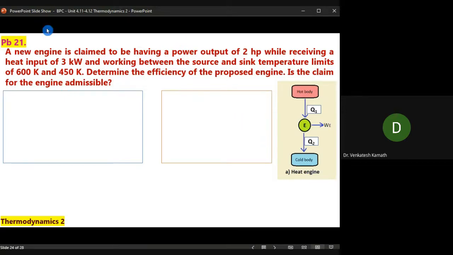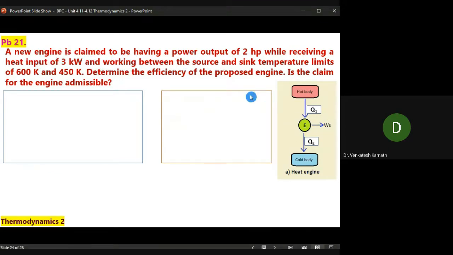Okay, let me break the problem down for you. I have one heat engine. HTR of that is 600 Kelvin, here hot body. LTR is 450 Kelvin. The Q1 input is 3 kilowatt, output is 2 HP. So I have designed a new engine.